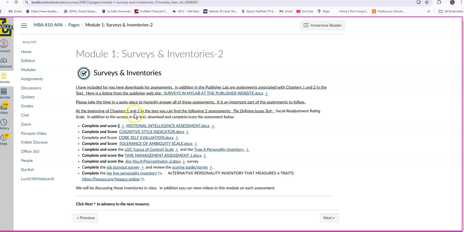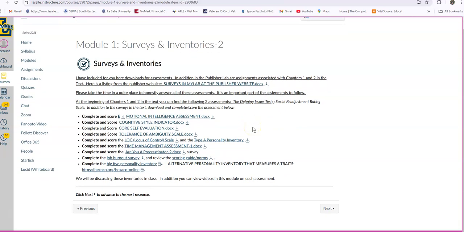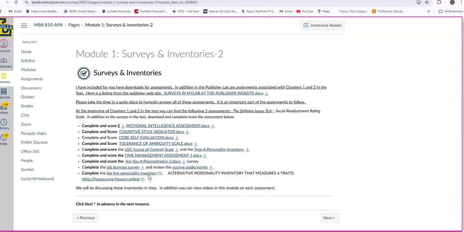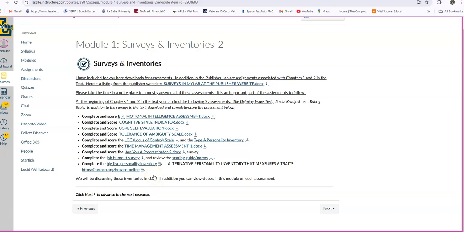At the beginning of chapters 1 and 2 in the text, you can find the following: defining issues tests, social readjustment rating scale. And here I've made some up for you that you can click on. And these are all the kinds of assessments I want you to take related to. These are a lot of surveys I want you to take associated with chapters 1 and 2. So just go back and make sure you answer and get through all of these surveys.